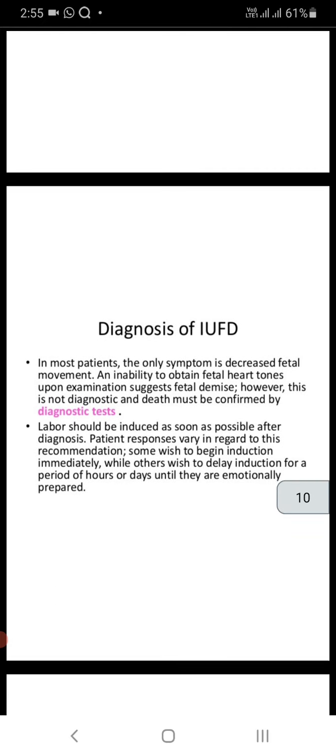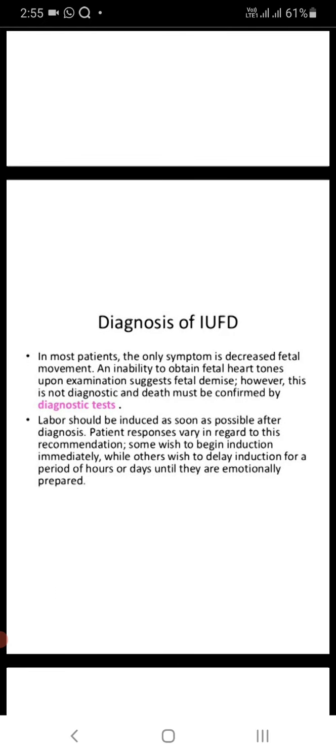Then clinical features: absence of fetal movement, vaginal bleeding, abdominal pain. Diagnosis of intrauterine fetal death: in most patients, the only symptom is decreased fetal movement and inability to obtain fetal heart tones. Examination suggests fetal demise.